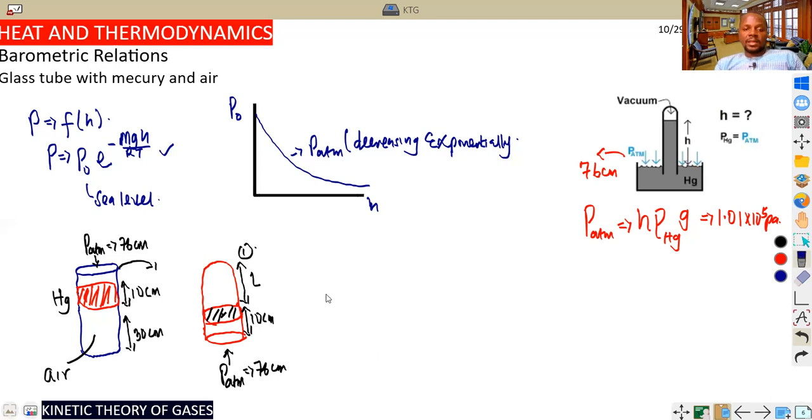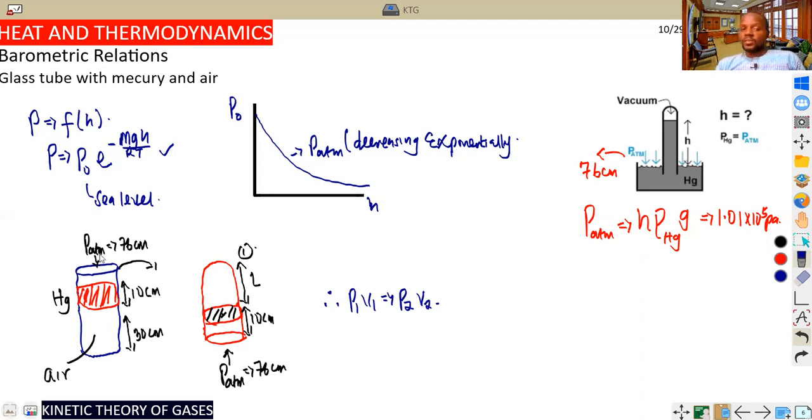So directly, my dear student, we can apply the knowledge of Boyle's law. By Boyle's law, the relationship is P1 V1 equals P2 V2, because we take temperature to be constant. In the case of mercury and air, which is mostly what you see at elementary and basic level of calculations and numericals, this is the way you interpret it.